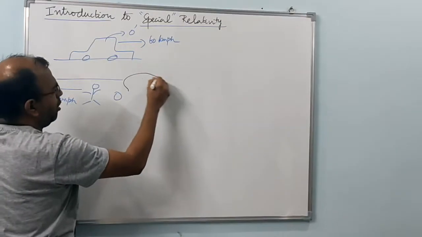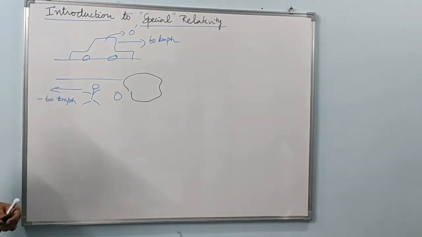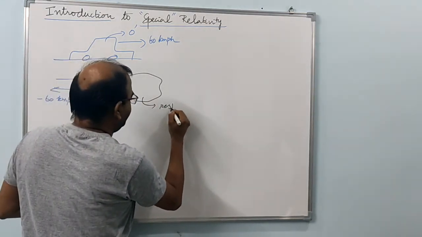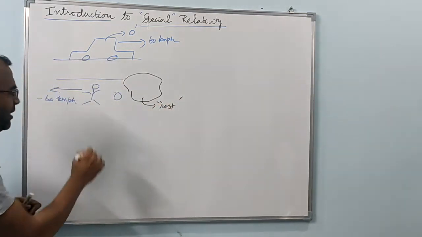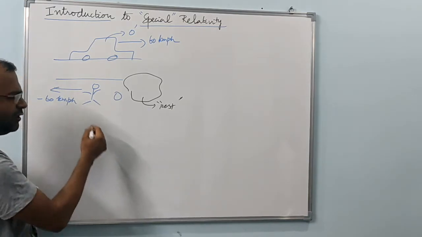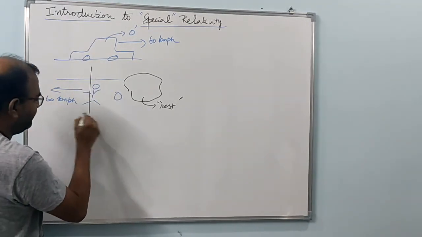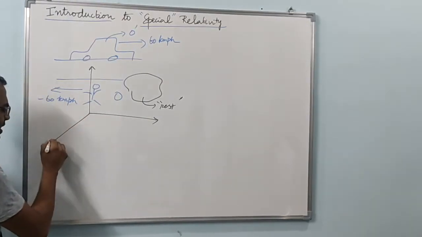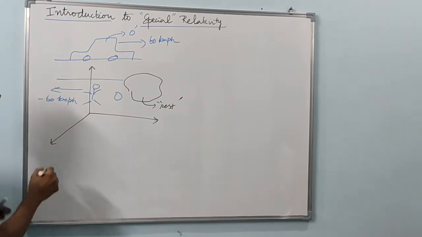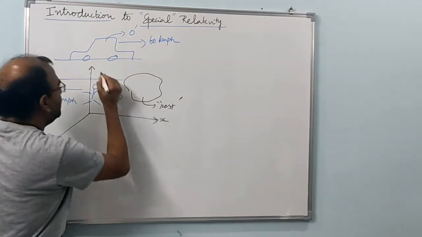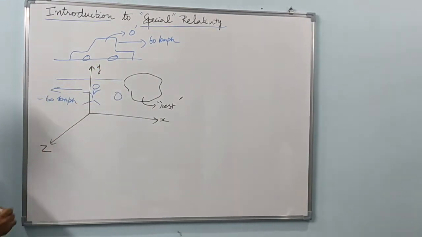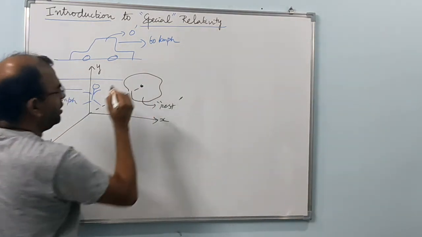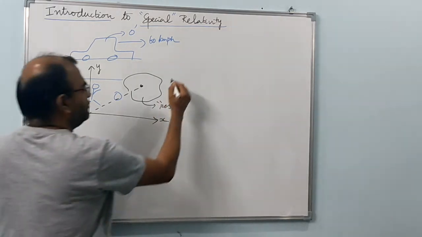Let us say there is a rock by his side on the roadside. Now for him, the rock is at rest. So he defines the rock to be at rest, and let's say that he fixes a coordinate system onto himself, because that is his frame of reference. So you fix a coordinate system in your frame of reference, and he defines the axes x, y and z, and then he fixes the position for this rock by defining a set of variables.